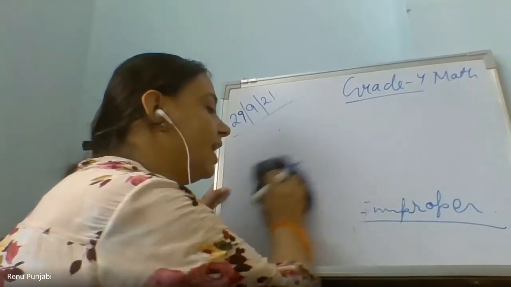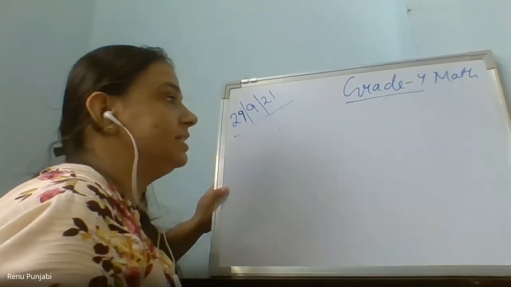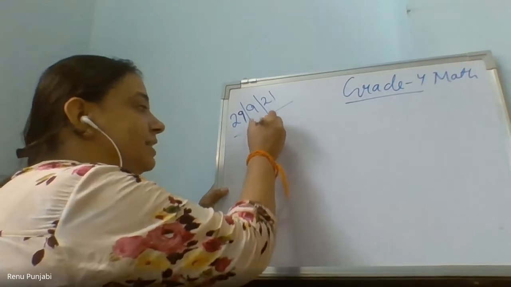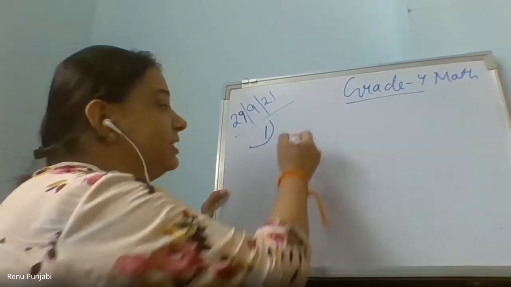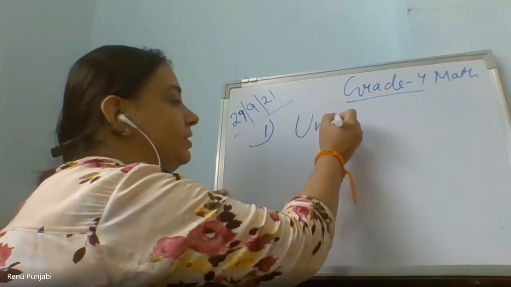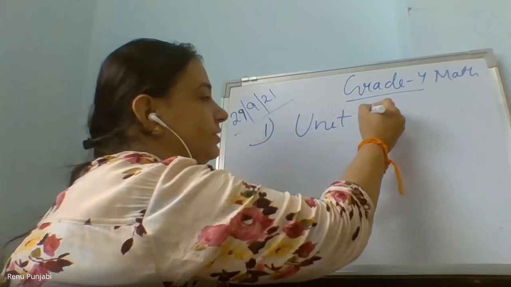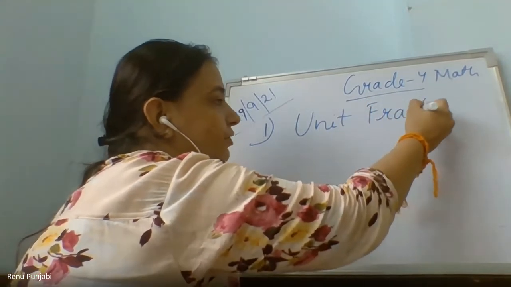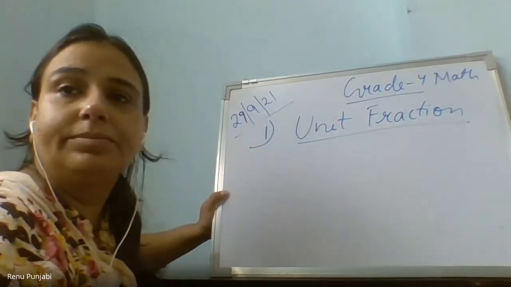So now, whatever I will write here on the board, the different types of fraction, you listen to it. First listen, and then I'll give you time to write. The first type of fraction is a unit fraction. Who will tell me what you understand by the word unit? If you have heard it somewhere, unit fraction.